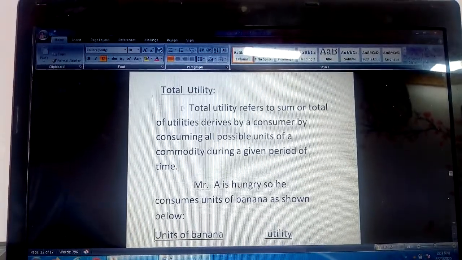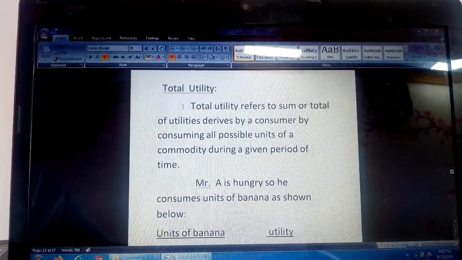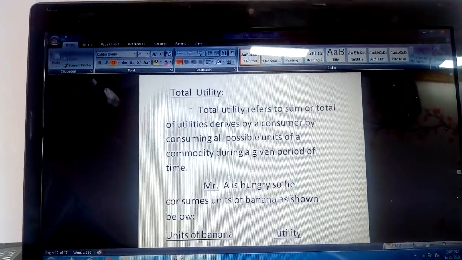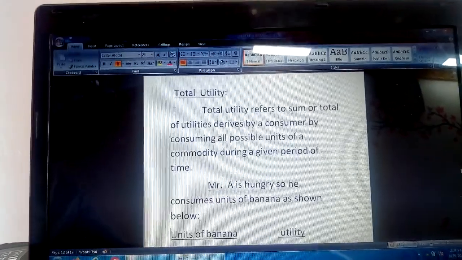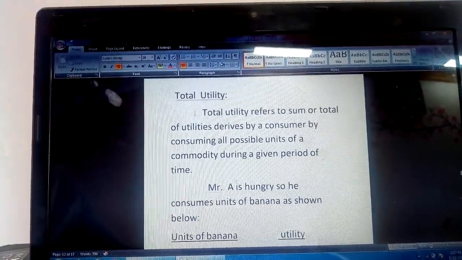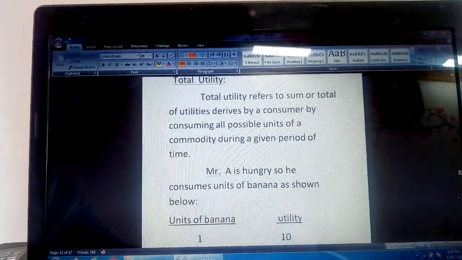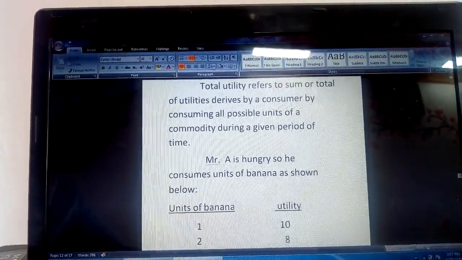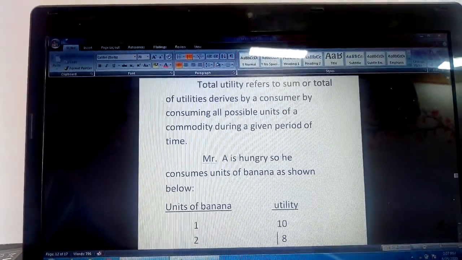From second unit he gets 50 units of utility. Total is 100 plus 50, that is 150. What we are doing, we are adding the utility from first unit and utility from the second unit. So let us explain it with a simple example. Suppose Mr. A is hungry, so he consumes units of banana.